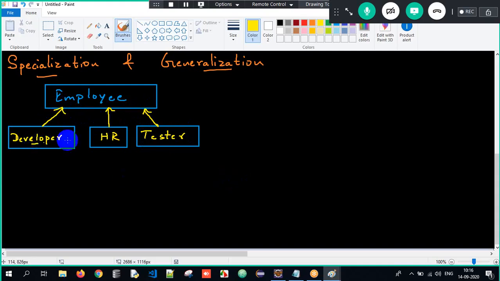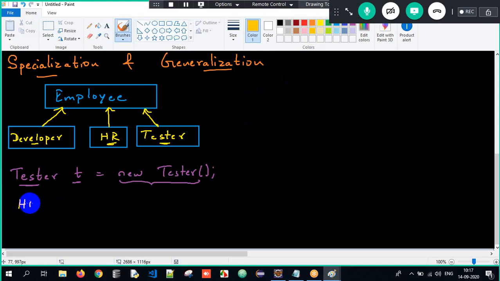Developer is a type of employee, HR is a type of employee, tester is also a type of employee. Now, guys, we are supposed to understand specialization. What is specialization? When I write tester T, I can store only a tester object. That is called specialization. Only specific types of objects I am able to store here.